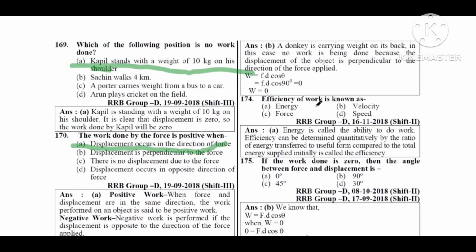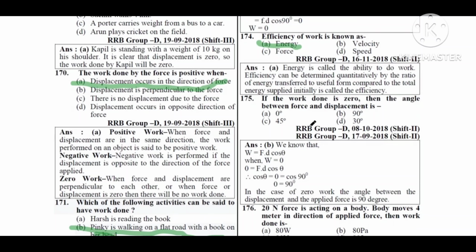Next, efficiency of work is known as: option A, energy; option B, velocity; option C, force; option D, speed. Efficiency of work is known as energy, option A correct. Next question. If the work done is zero, then the angle between the force and the displacement is: option A, 0 degree; option B, 90 degree; option C, 45 degree; option D, 30 degree. So if the work done is zero, the angle between the force and the displacement is 90 degree.